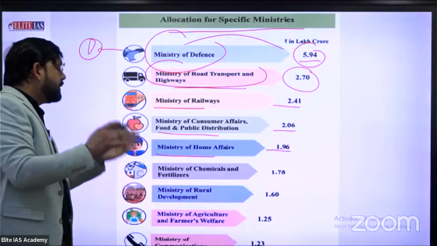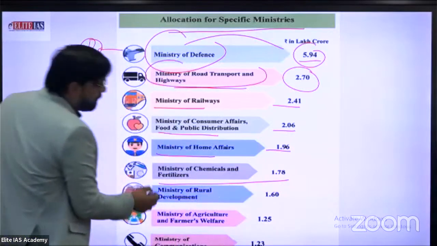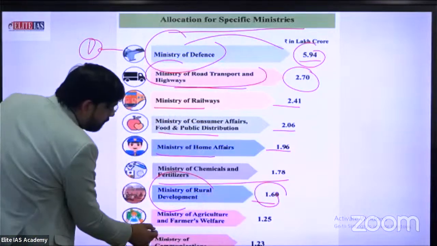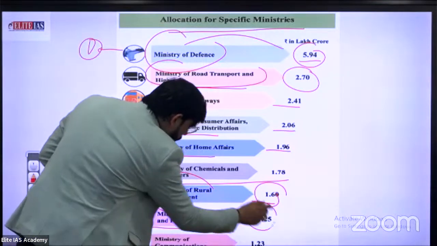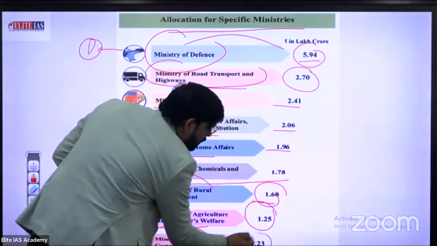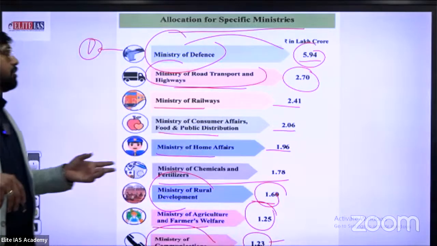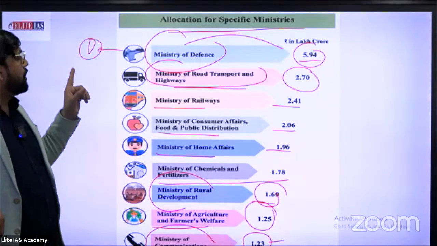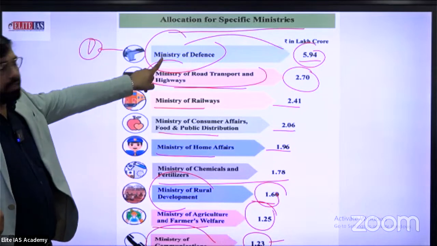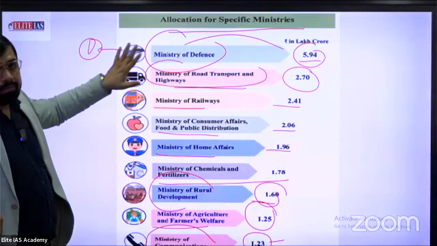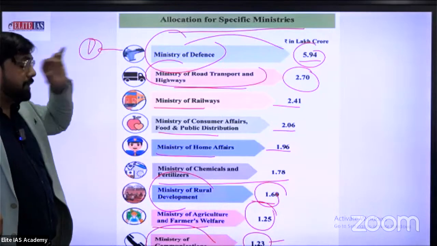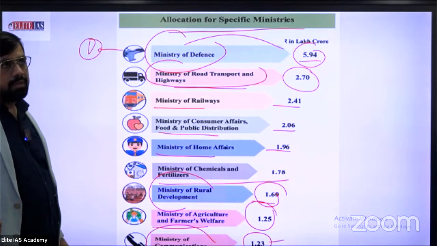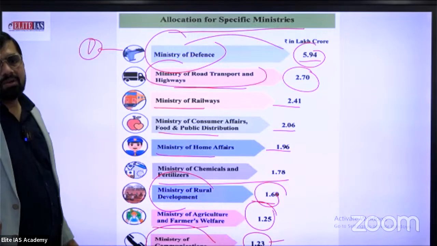Ministry of Chemicals and Fertilizers, especially for farmers, approximately 1.78 lakh crore. Ministry of Rural Development, 1.60 lakh crore. Ministry of Agriculture and Farmers Welfare, 1.25 lakh crore. Ministry of Communication, 1.23, related to different communication sectors. So the priority of government is especially security. This slide shows the priorities of government. Approximately 5.9 lakh crore. If I remember, in 2017 the total defense budget was approximately 3 lakh crore.